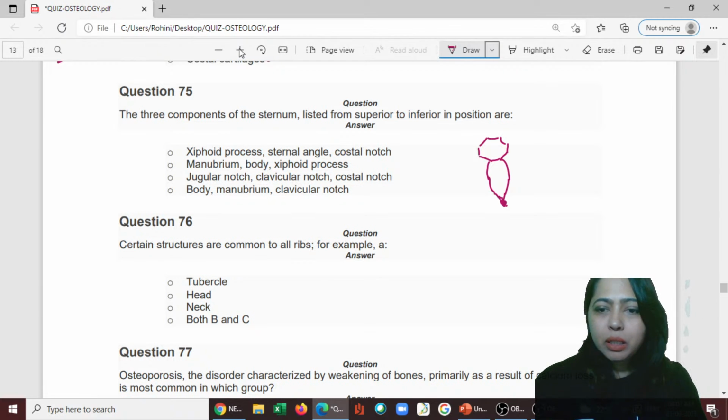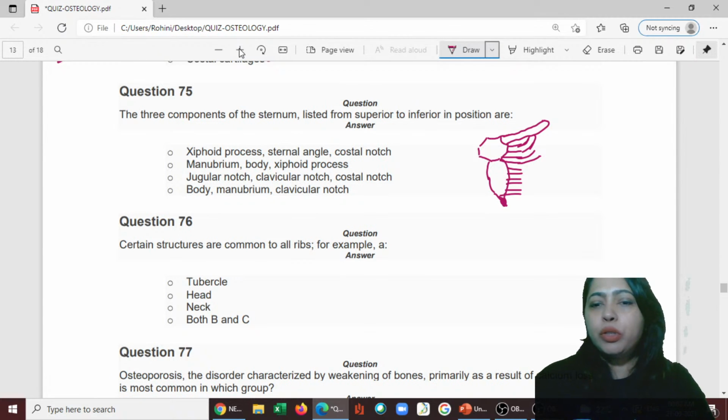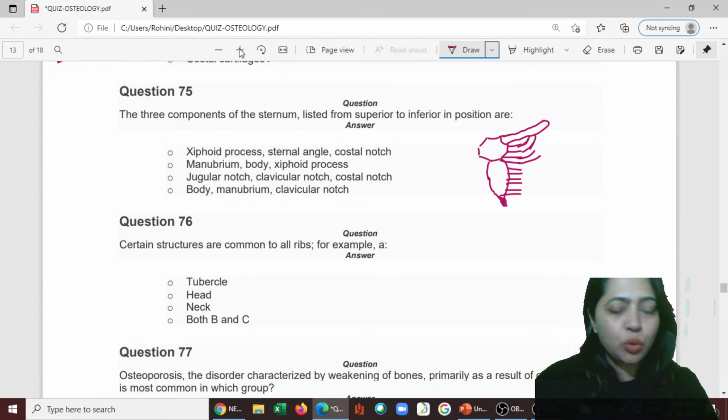Okay, this is the sternum and this is the clavicle, and here we have the first rib. It goes like this, and then we have the second rib. Then comes the other ribs. Now you tell me which one is where.